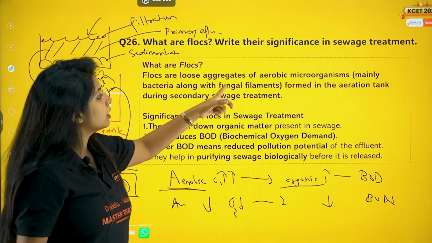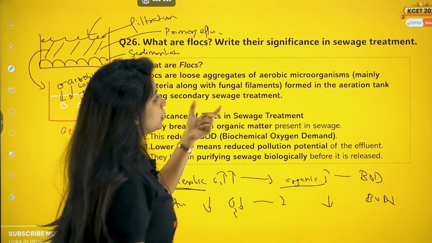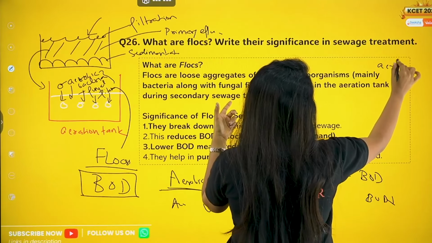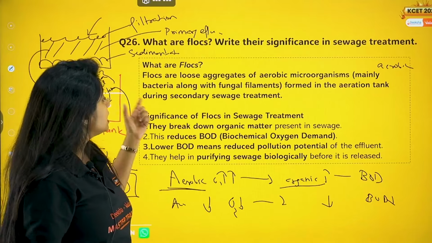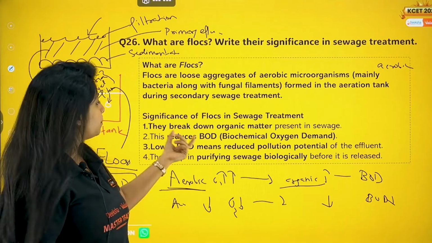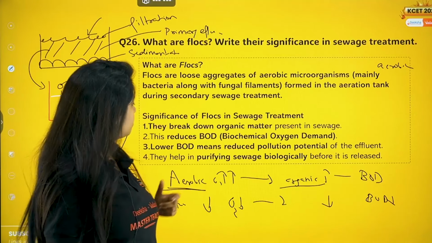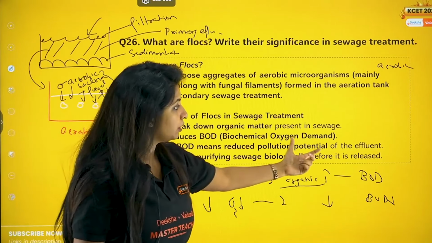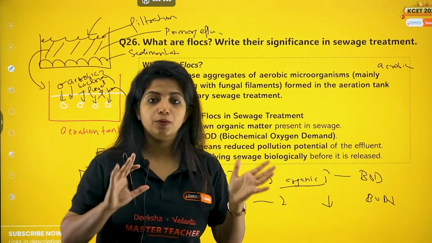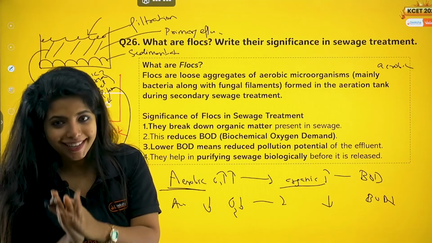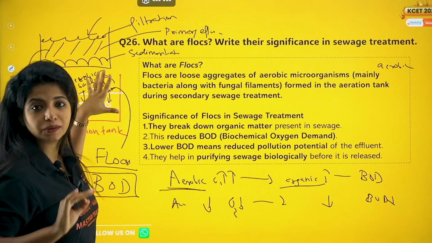So flocks are loose aggregates of aerobic microorganisms, mainly bacteria, along with fungal filaments. What bacteria? Please write, it is aerobic bacteria, I had missed it. Formed in the aeration tank during the secondary sewage treatment. Significance of flocks in sewage treatment: they break down the organic matter present in the sewage. This reduces BOD, biochemical oxygen demand. Lower BOD means reduced pollution potential of the effluent. They help in purifying sewage biologically before it is released. Got it? Yes, ma'am. So flocks are super important. Everything of sewage treatment is actually important.